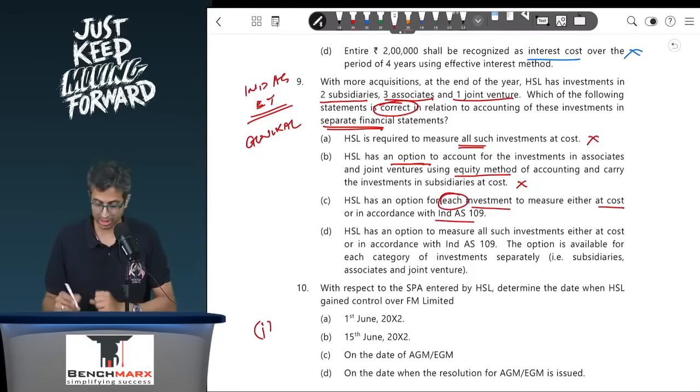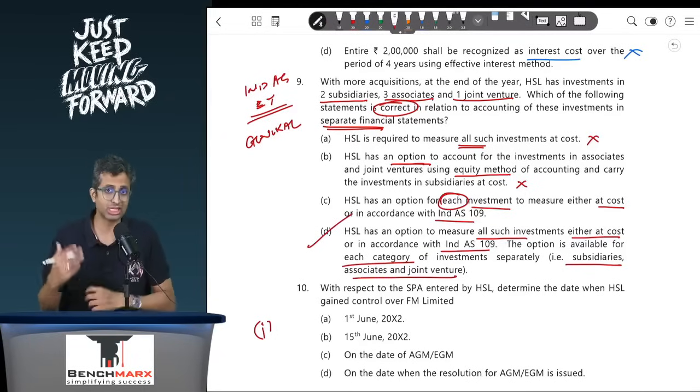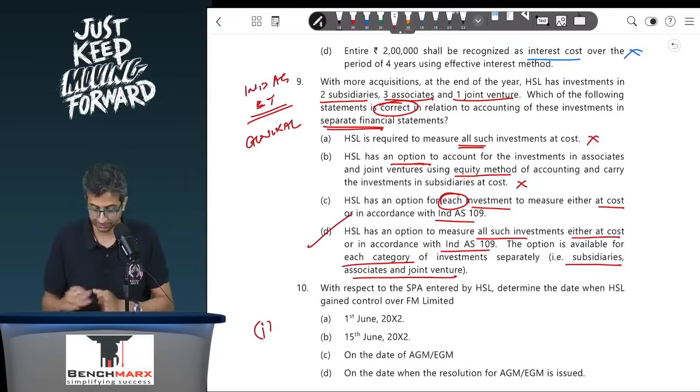So if you see point C and D, HSL has an option to measure all such investments either at cost or in accordance with 109. The option is available for each category of investment separately, that is subsidiaries, associates and joint ventures. This is the appropriate answer. It is not available for each investment individually. It is available for each category, and hence point D is the right answer.